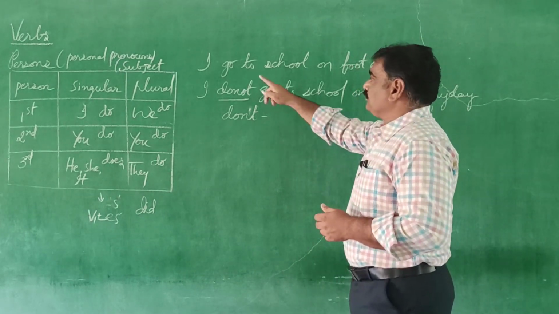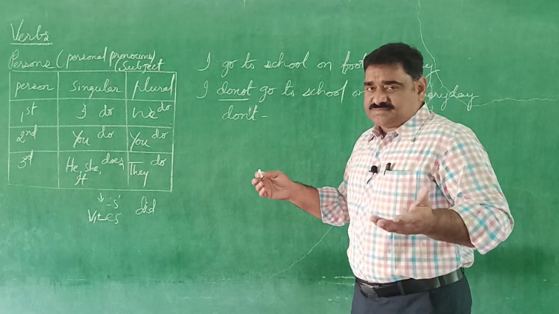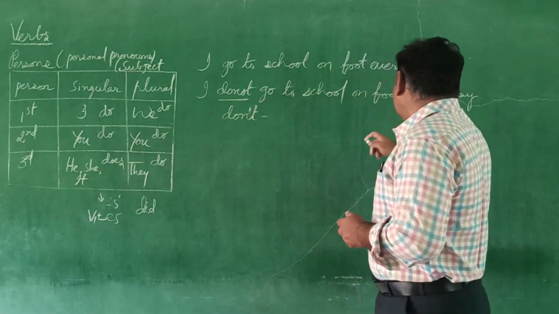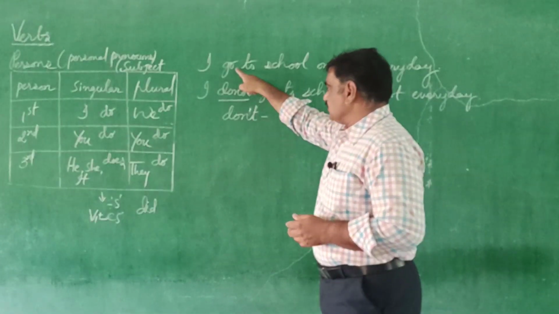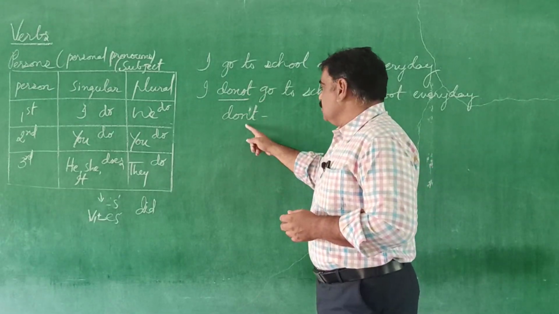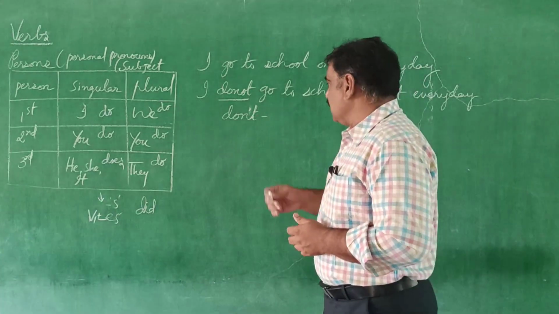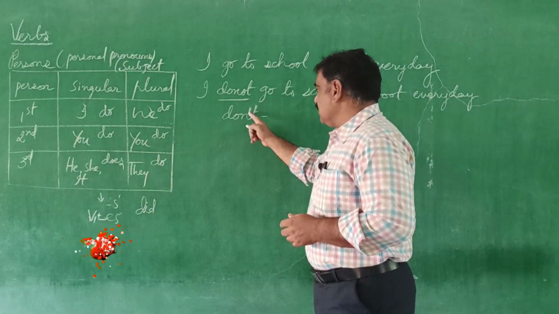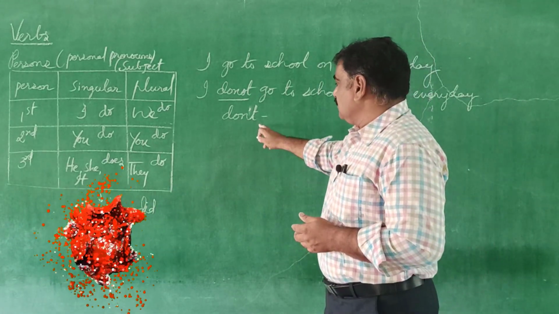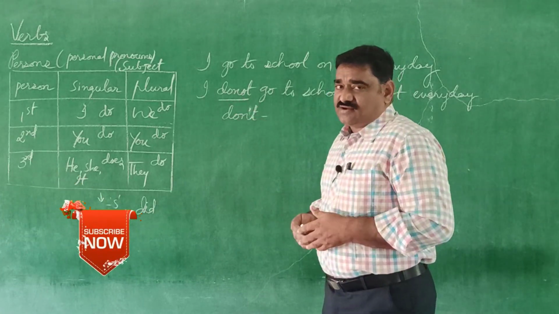Look at the board. I go to school on foot every day. The same sentence I have chosen: I do not go to school on foot every day. This is a positive sentence, this is a negative sentence. Instead of writing do not, you can use don't. It is its contracted form, omitting one letter, and in the place of the omitted letter we use an apostrophe. So it is a short form. Either of the ways you can write.